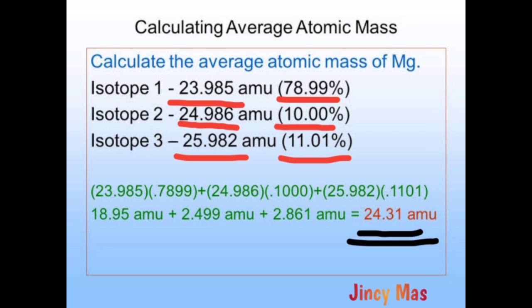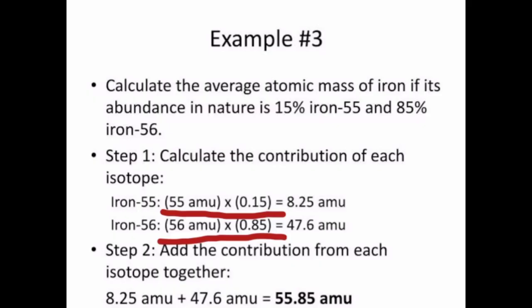So to find out the average atomic mass, you have to multiply the natural abundance with the atomic mass of each isotope and find the sum. Then you will get 24.31 AMU, as it is shown here in the figure. Now let's see one more example to find out the average atomic mass.